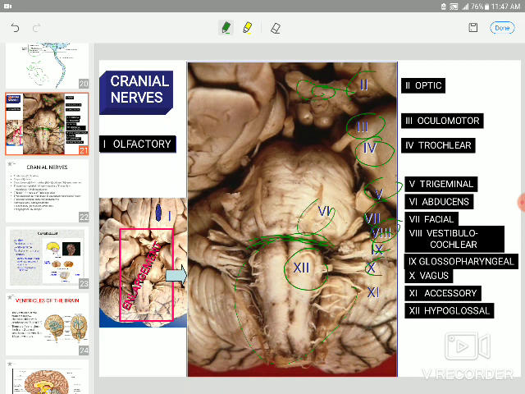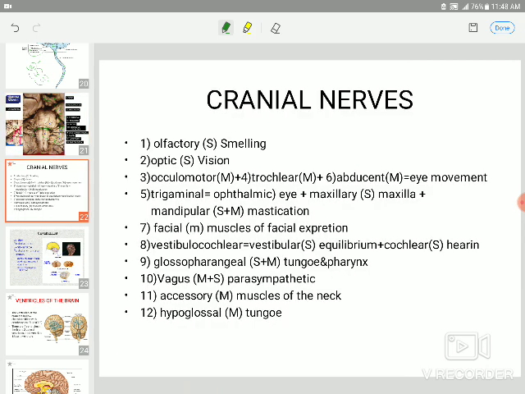This is the hypoglossal nerve, emerging from here. So we have a special lecture on this cranial nerve.